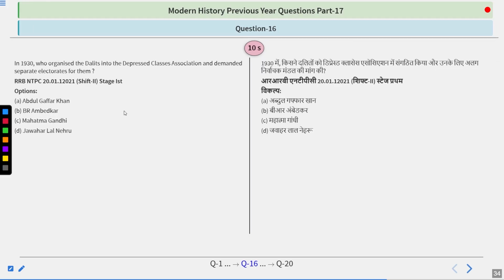In 1930, who organized the Dalits into the Depressed Classes Association and demanded separate electorate for them? Options are Abdul Ghaffar Khan, Bhimrao Ambedkar, Mahatma Gandhi, Jawaharlal Nehru. Think about it.